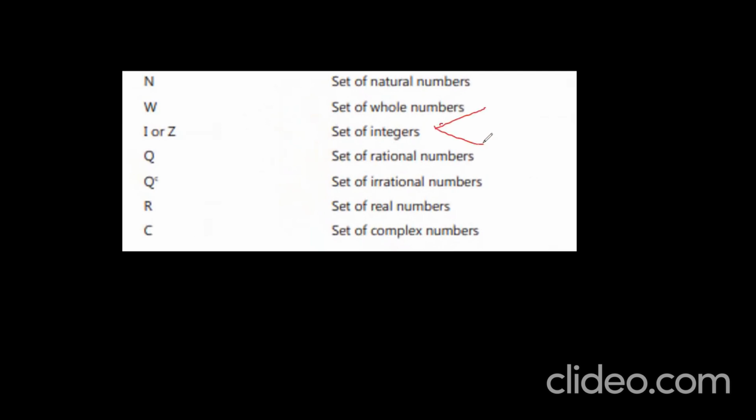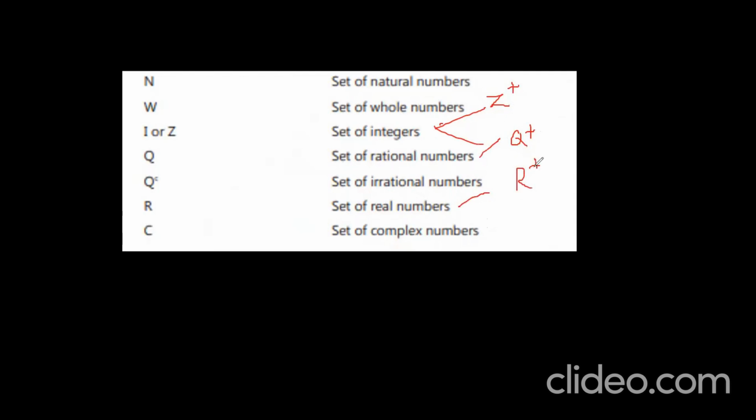Can I write the set of positive integers? Yes, the set of positive integers, Z plus I can write. And the set of positive rational numbers, that is Q plus. Next, the set of positive real numbers, I can write R plus.